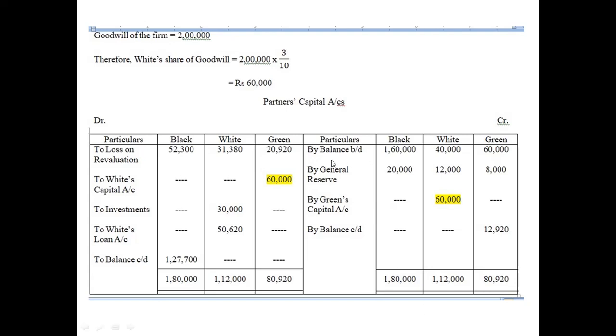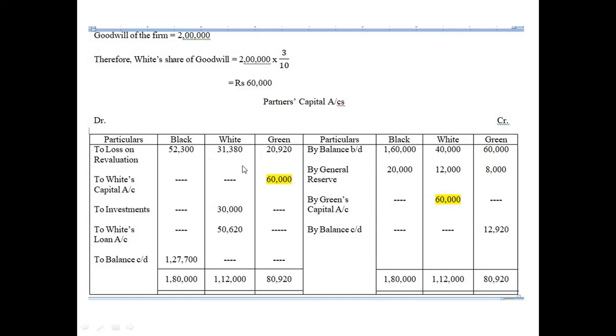So we write by balance BD. First, we extract the balances from balance sheet. Okay. So after that, we write by general reserve. General reserve is an accumulated profit, so we have to share between all the partners as per the old profit sharing ratio, which is 5 is to 3 is to 2. So after that, we do the adjustment for other items.